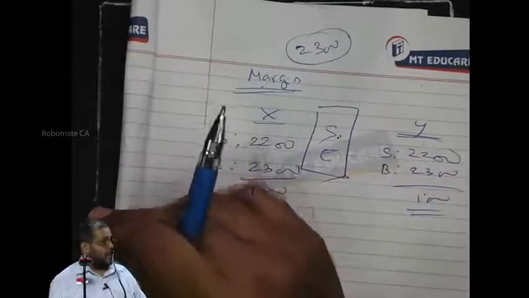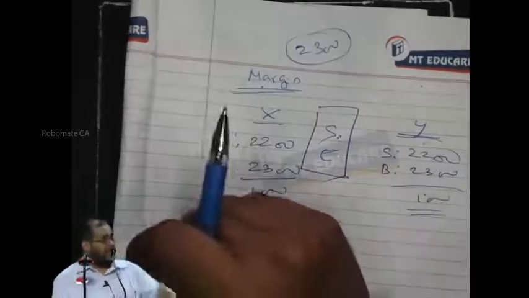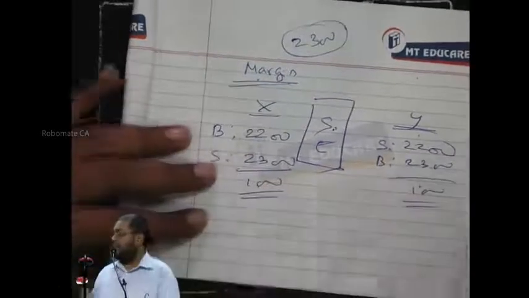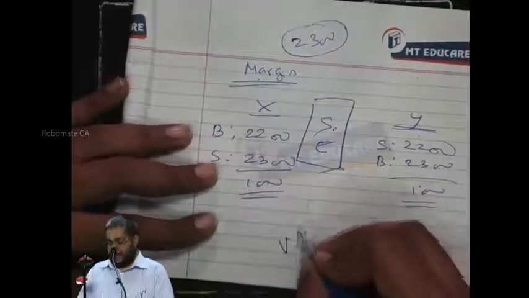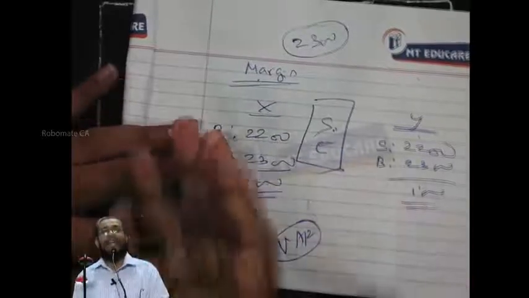Those companies whose shares are very fluctuating deposit huge money, and those having less fluctuation will have less margin money. Yes or no? There is a scientific way of calculating margin money. It is called VaR. They call it value at risk. It is one of the chapters in derivatives.